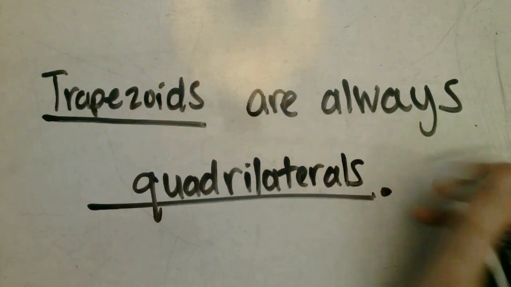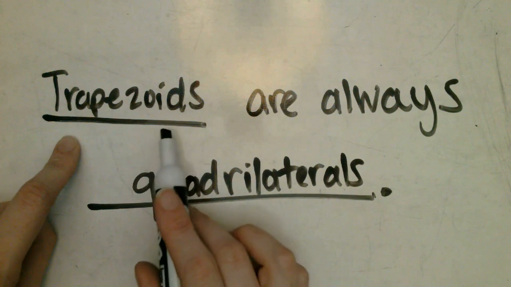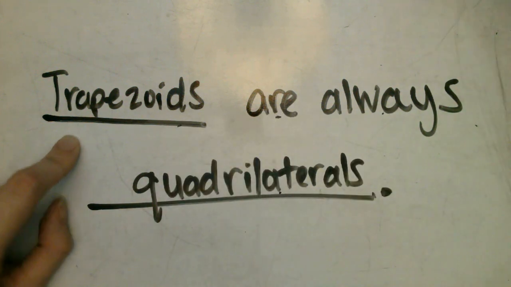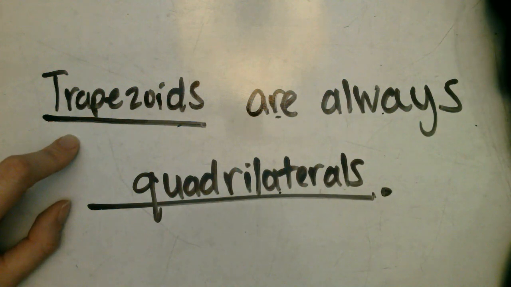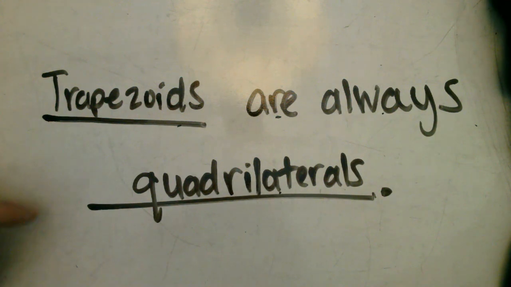Pause and write that in, and then let's read it together as a class. Read it with me now. Trapezoids are always quadrilaterals. And we know that because we looked at the specific properties of a quadrilateral and the specific properties of a trapezoid, and we saw how they aligned. But if we were to flip this sentence frame around, it wouldn't work because quadrilaterals are not always trapezoids.